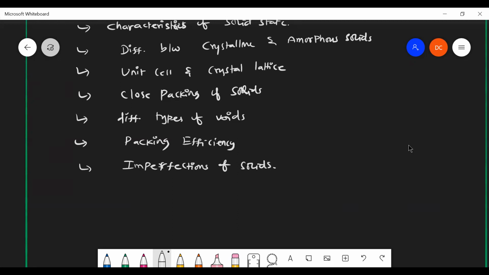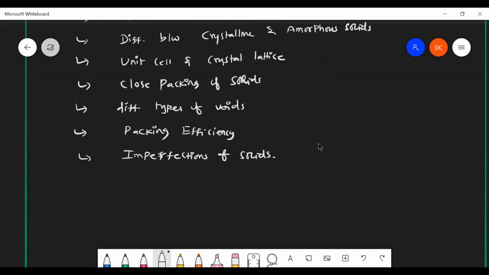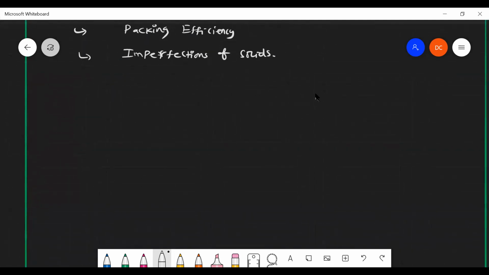These are all the things we are going to discuss. They eliminated some portions like electrical and magnetic properties of solids. It's not in the syllabus for term one.